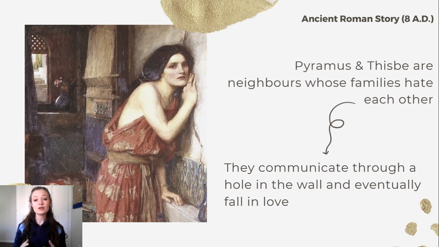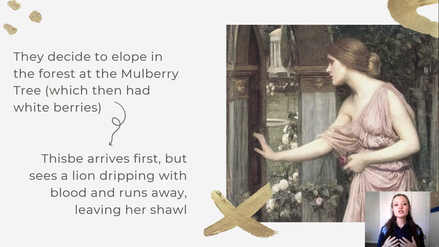Pyramus and Thisbe are neighbors whose families hate each other. They communicate with each other through a hole in the wall as they're growing up and eventually fall in love with each other. They decide to elope in the forest. Now, they had to elope because their parents refused for them to get married because they hated each other. And so they decide to go to the forest, to the mulberry tree, which then had white berries and not red berries.